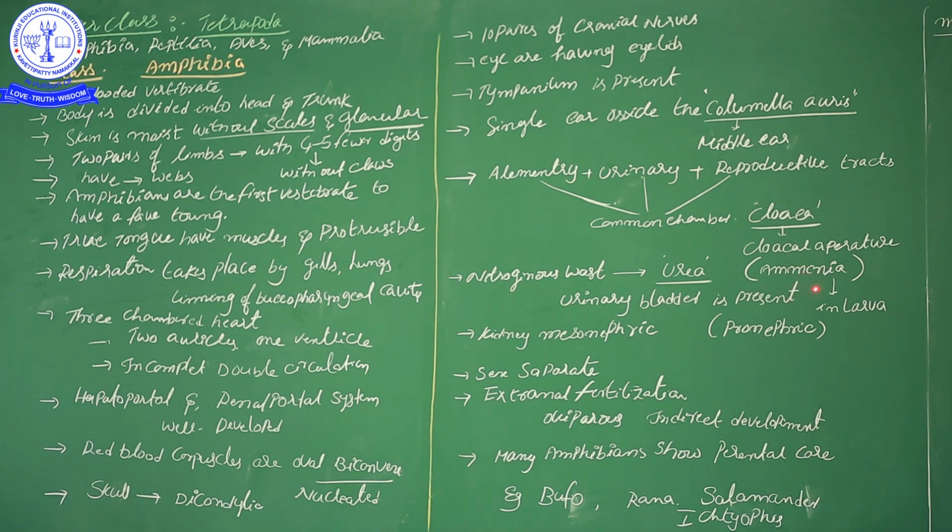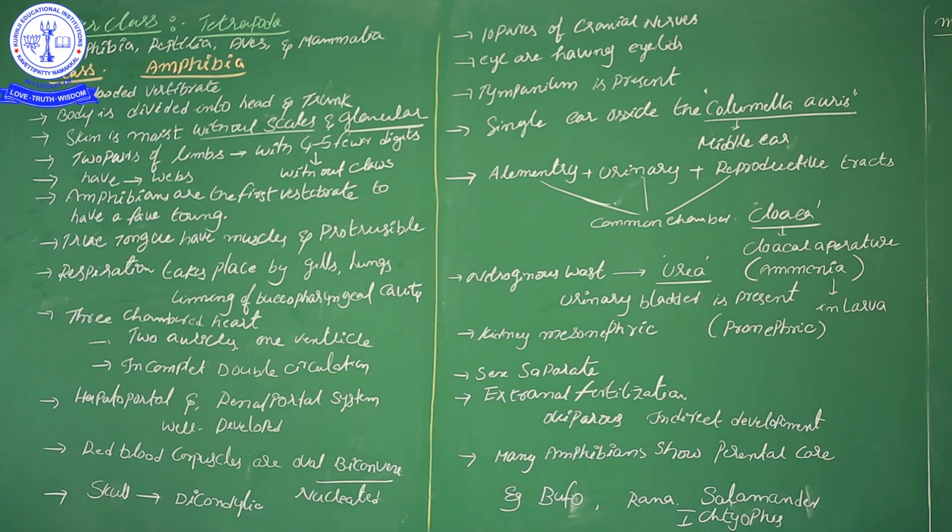When the tadpole larva becomes an adult, it can survive in terrestrial places, so it again changes its nitrogenous waste to urea. So nitrogenous waste excretion always depends upon the place in which they are surviving. So remember, amphibian larvae excrete ammonia, not urea.